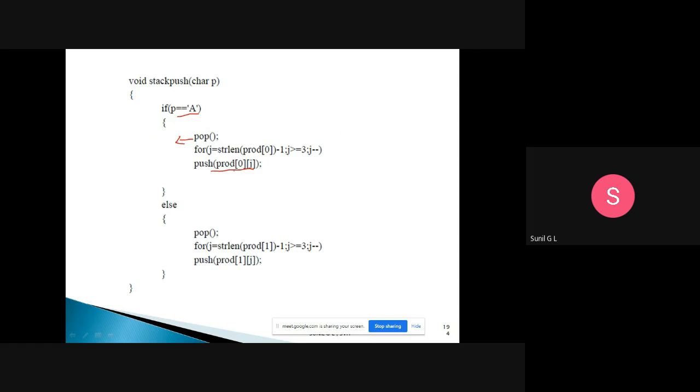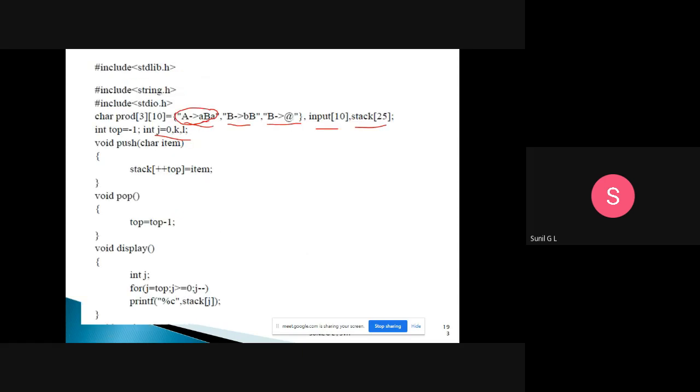So for production 0, j is equal to the string length minus 1, and j goes down while j is greater than or equal to 0, with j minus minus. What we are doing here is pushing that production in reverse direction. Suppose the production is a, then you pop a from the stack. After that, push a B a in reverse direction. That is what we are doing now.